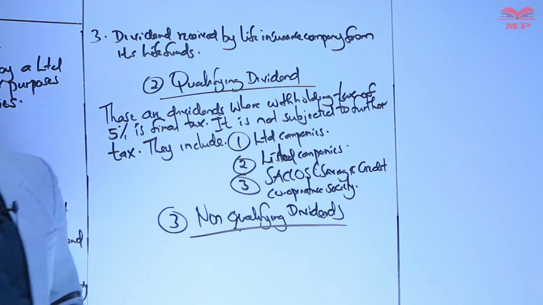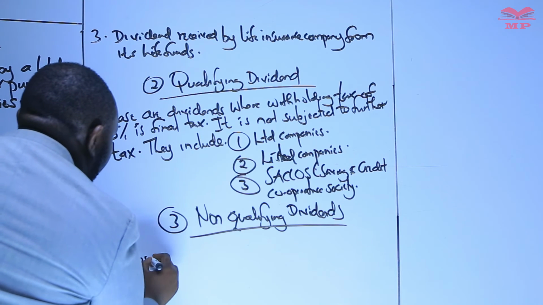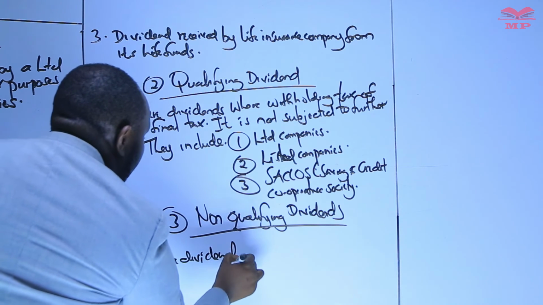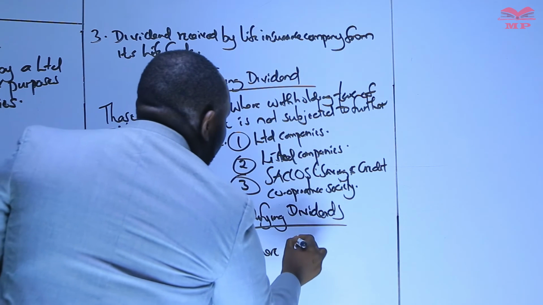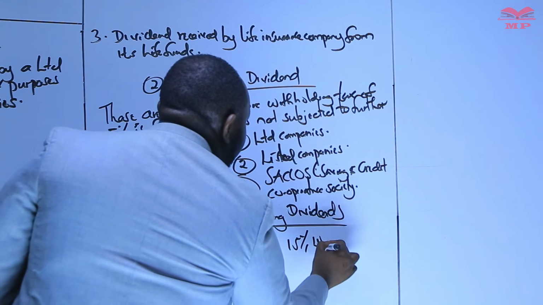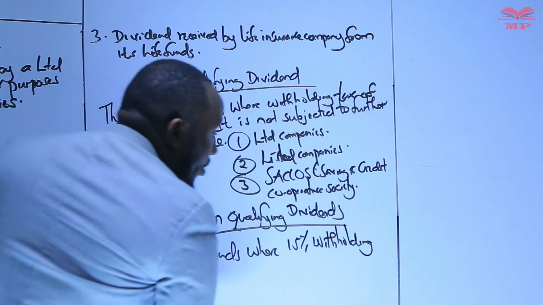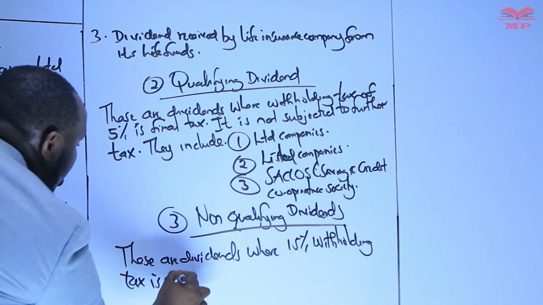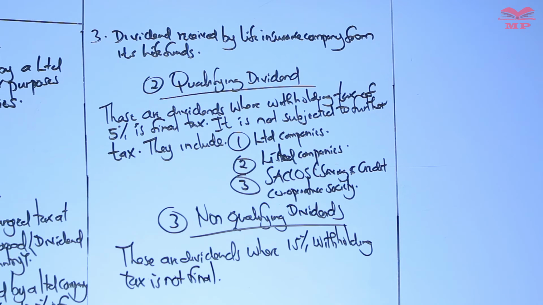These are dividends where the 15% withholding tax is not final. The key word is that 15% withholding tax is not final.